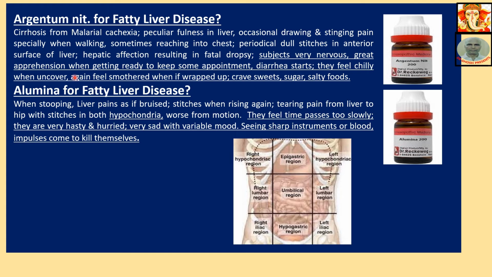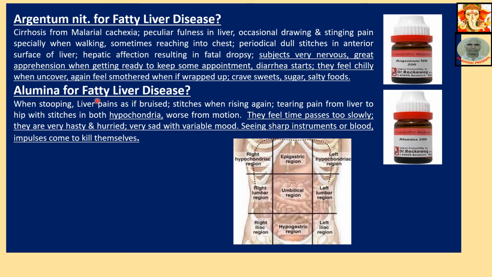Subject very nervous, great apprehension when getting ready to keep some appointment. Diarrhea starts. They feel chilly when uncovered, again feel smothered when wrapped up. Crave sweets, sugar, salty foods. These are characteristics of the Argentum nitricum person.